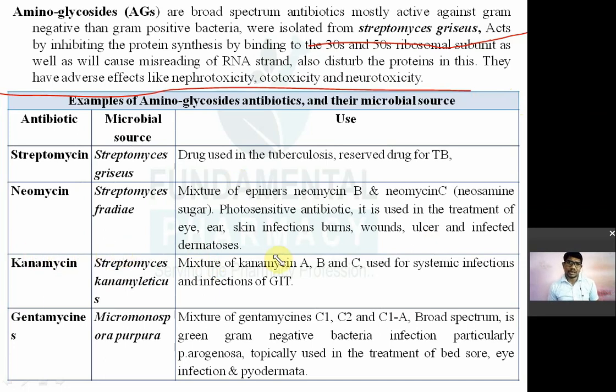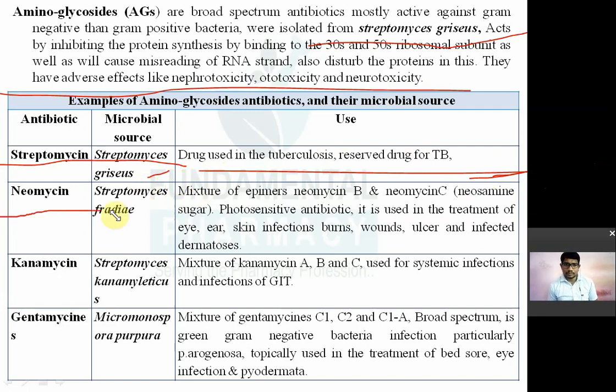All these are derived from different bacteria. So these are examples of aminoglycosides and their microbial source and particular use. I have outlined them over here. First one is streptomycin. It is obtained from Streptomyces griseus. It is used in the treatment of tuberculosis. It is a reserved drug for tuberculosis because अगर इसके ऊपर भी रेजिस्टेंस आ गया तो टीबी के लिए ड्रग ये नहीं रहेगा. That's why it is a reserved second line drug for tuberculosis treatment.